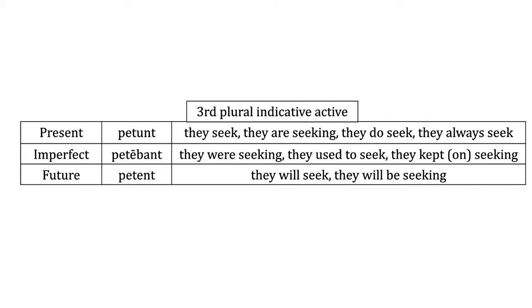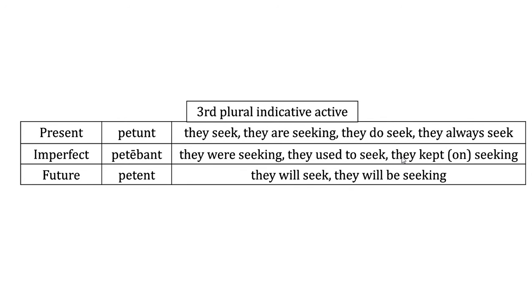Now look at the aspects. You'll see the aspects here. They seek, they are seeking. Remember, that is simple, that is continuous. They do seek is simple emphatic, and they always seek is habitual. And then we have the imperfect. So they were seeking, and that is the continuous form. They used to seek, which is habitual, and they kept on seeking, which is again continuous.